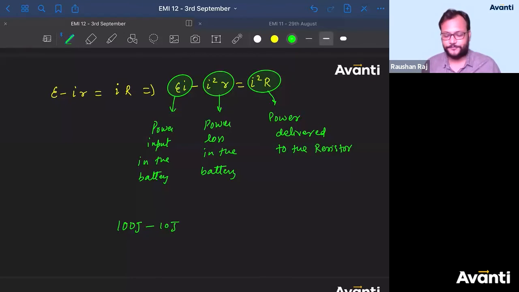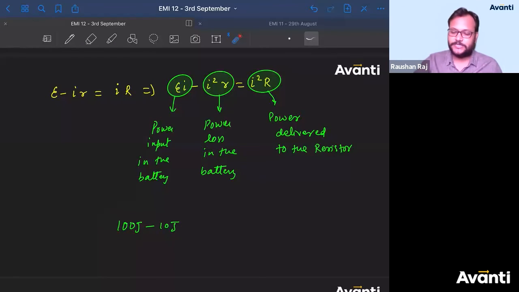So that will come as a power. So 10 joule per second is what? 100 joule per second is 100 watt. 10 joule per second is 10 watt. So 100 joule has been converted from chemical energy to electrical energy, and then 10 joule of heat has been lost as heat inside the battery.